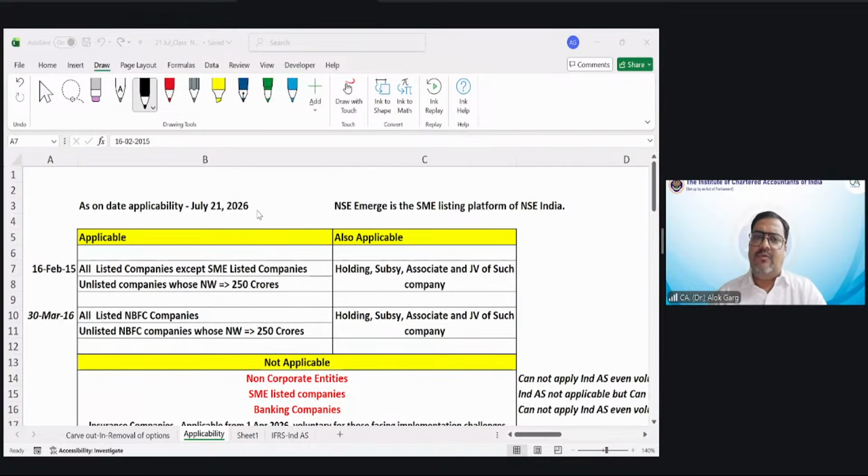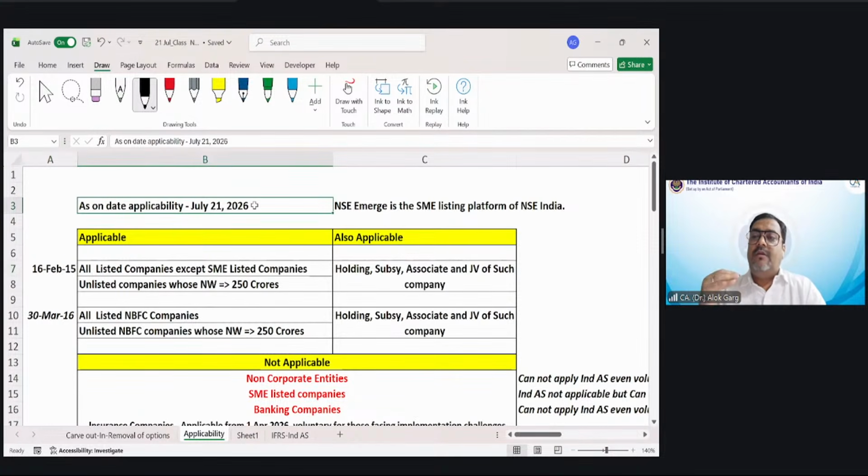Okay. Now, there are two types of companies: listed companies and unlisted companies. Very simple. Companies means where the name ends with private limited or limited, largely. A listed company means those companies which are listed on the stock exchanges.